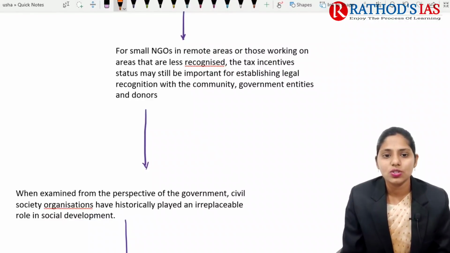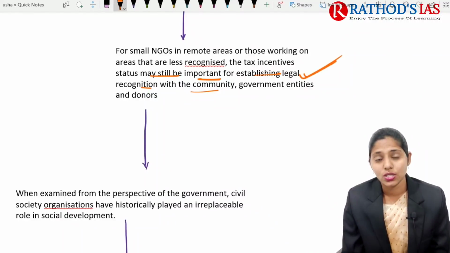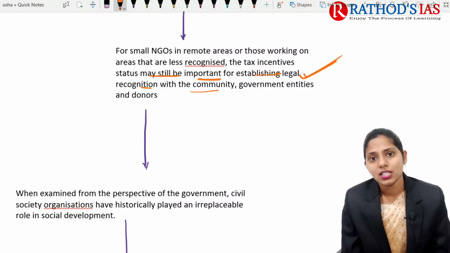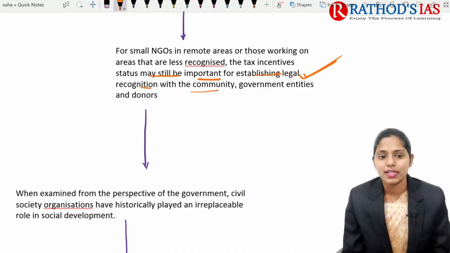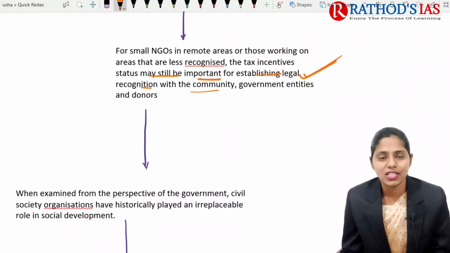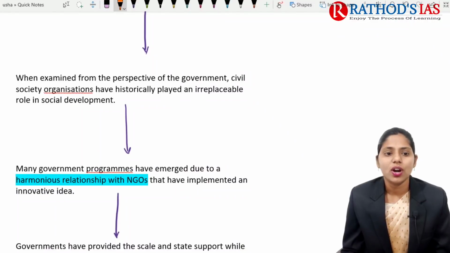And the tax incentive status may still be important for establishing legal recognition with the community and even government entities and donors. Okay, so they are not getting much tax incentives, and they are not getting funds from any communities or government entities, and even donors do not much wish to give donations. Because of this, if you're talking about why there is a need for tax incentives, what is the role played by NGOs?